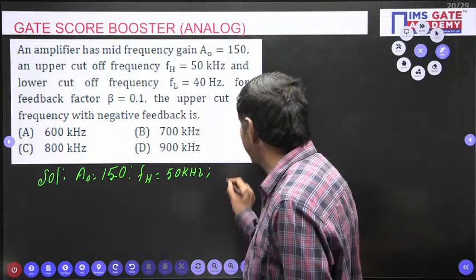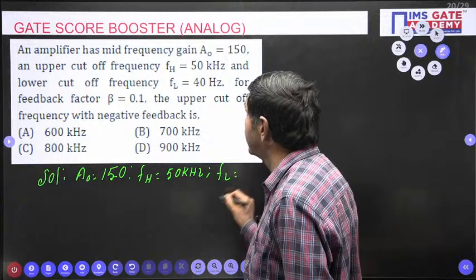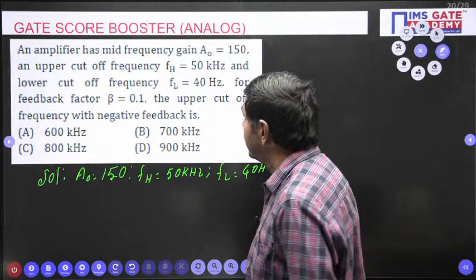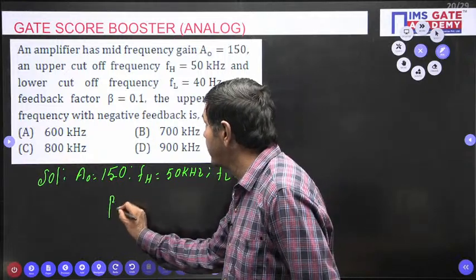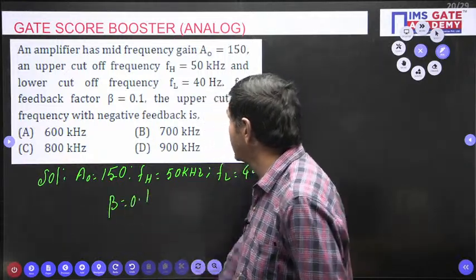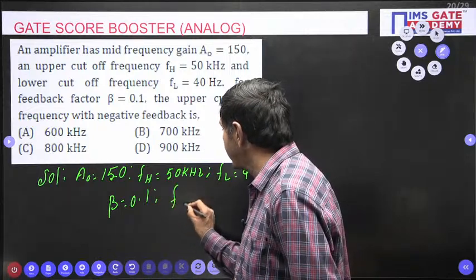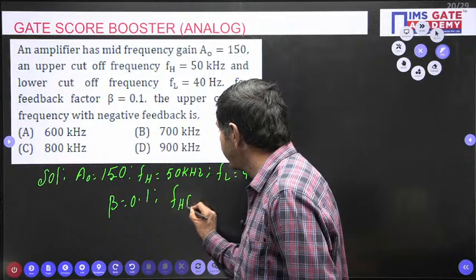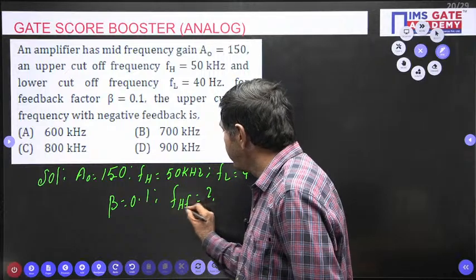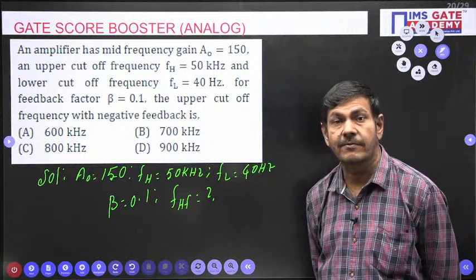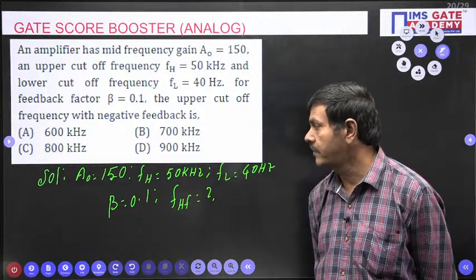And lower cutoff frequency FL is also given. FL is nothing but 40 hertz. Beta is also given in the problem. This is 0.1, no doubt. Upper cutoff frequency after feedback is being asked, FHF. After feedback, you find the upper cutoff frequency. After negative feedback only required.